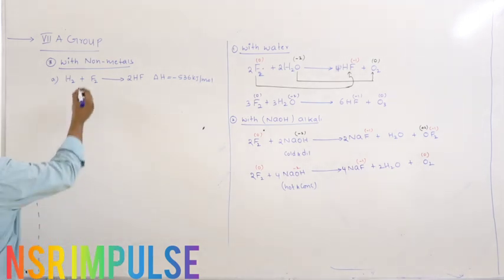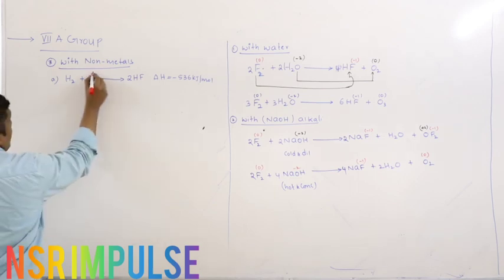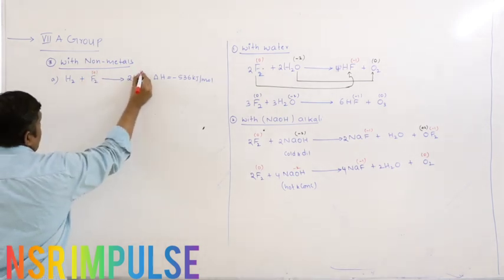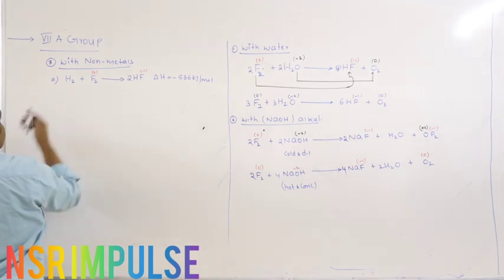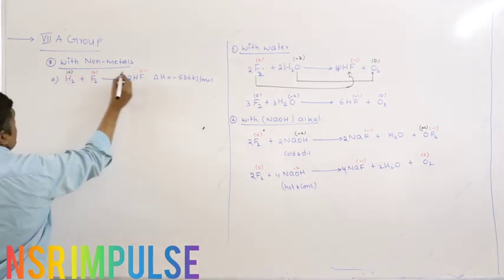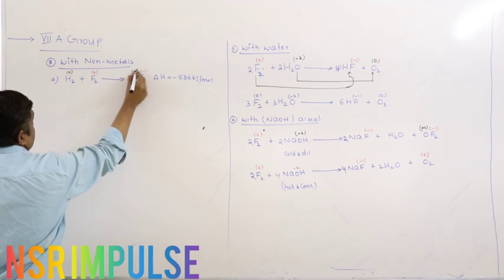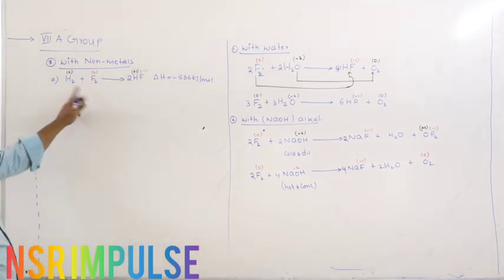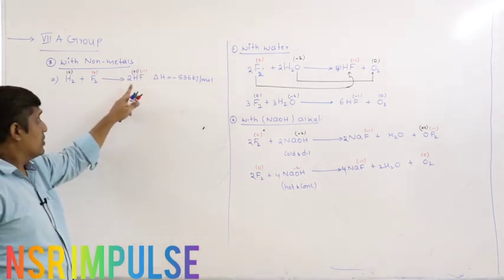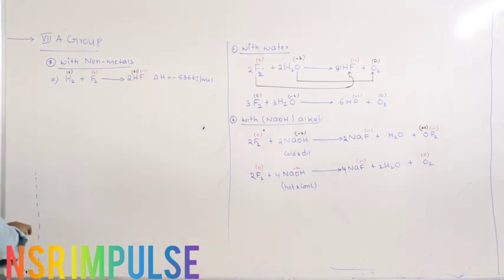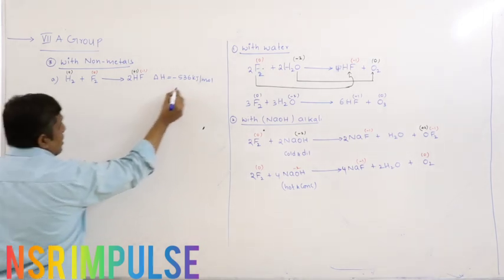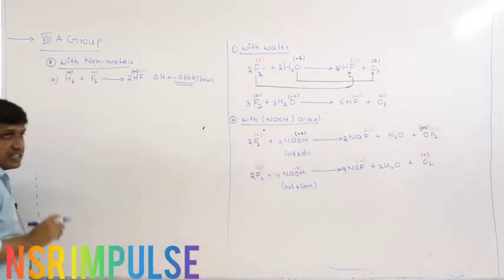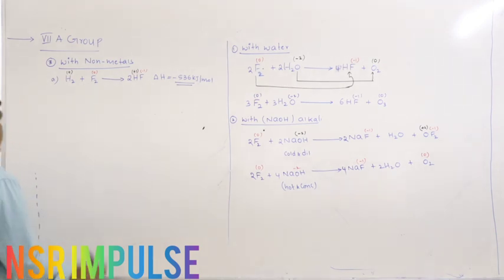Here also the same story. If you assign the oxidation state, fluorine changes from 0 to -1, hydrogen changes from 0 to +1. So fluorine oxidizes hydrogen to H+. The reaction is vigorous and explosive. Note that point, because a large amount of heat energy is released. The reaction is exothermic in nature.